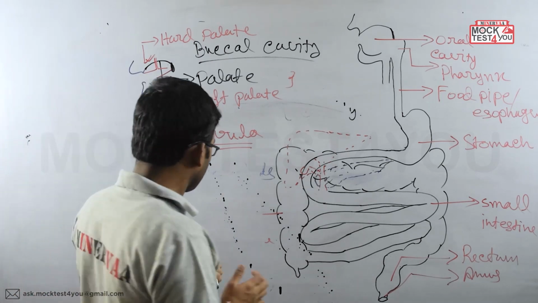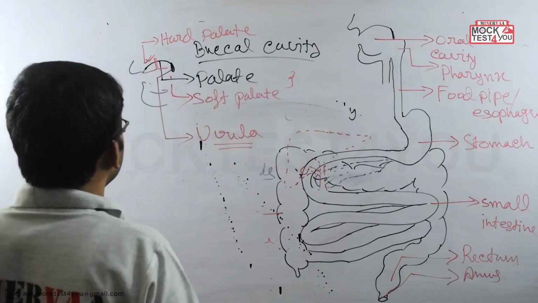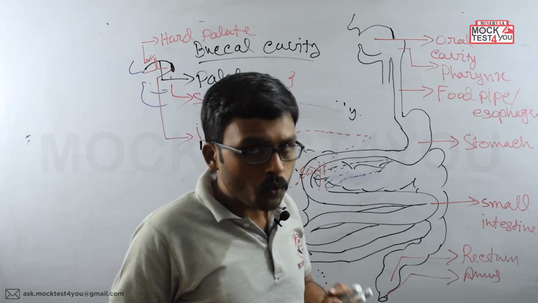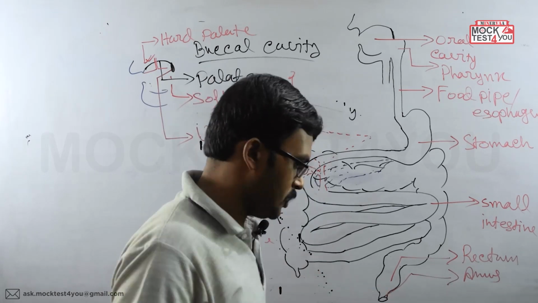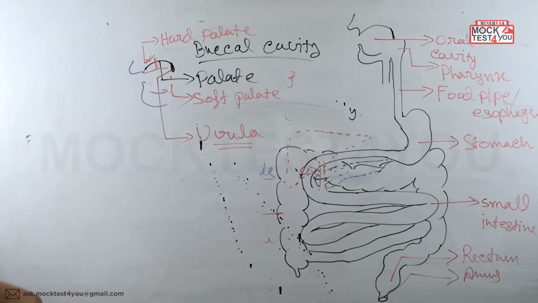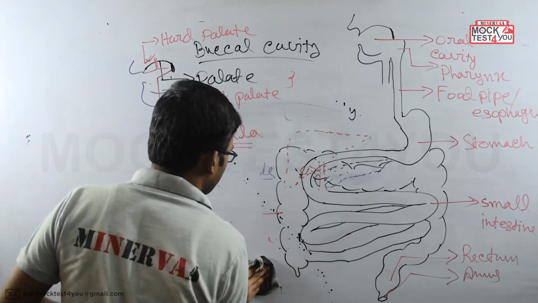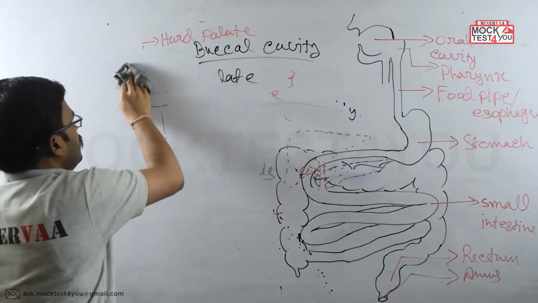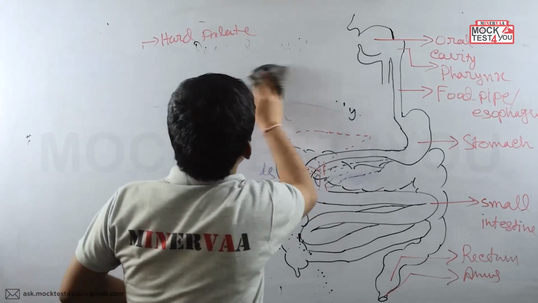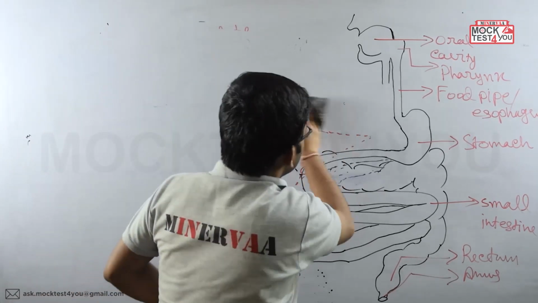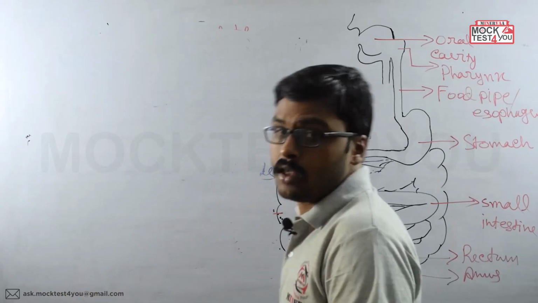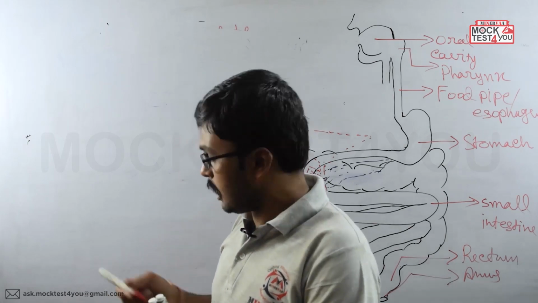So next, we have to learn about the other structures which are present in the buccal cavity. In the buccal cavity, the teeth are present inside it.